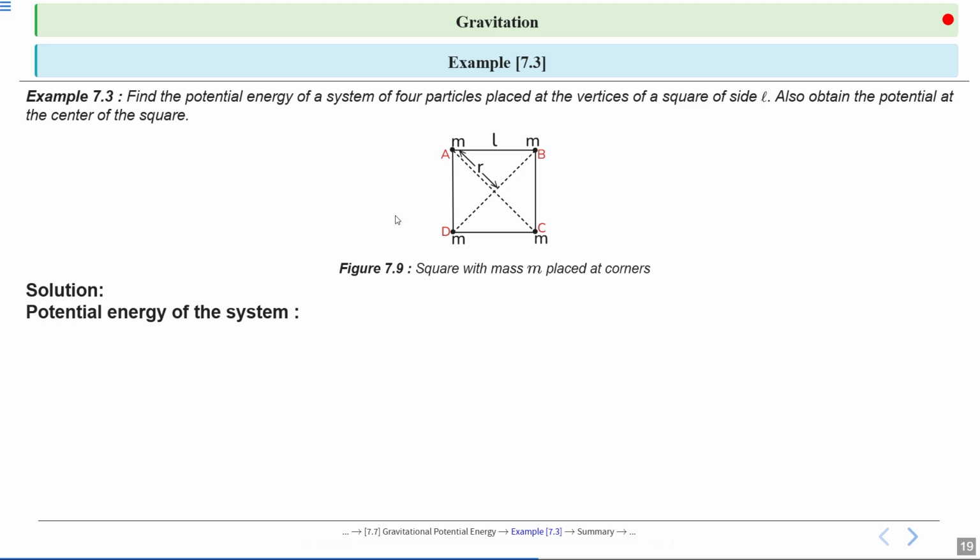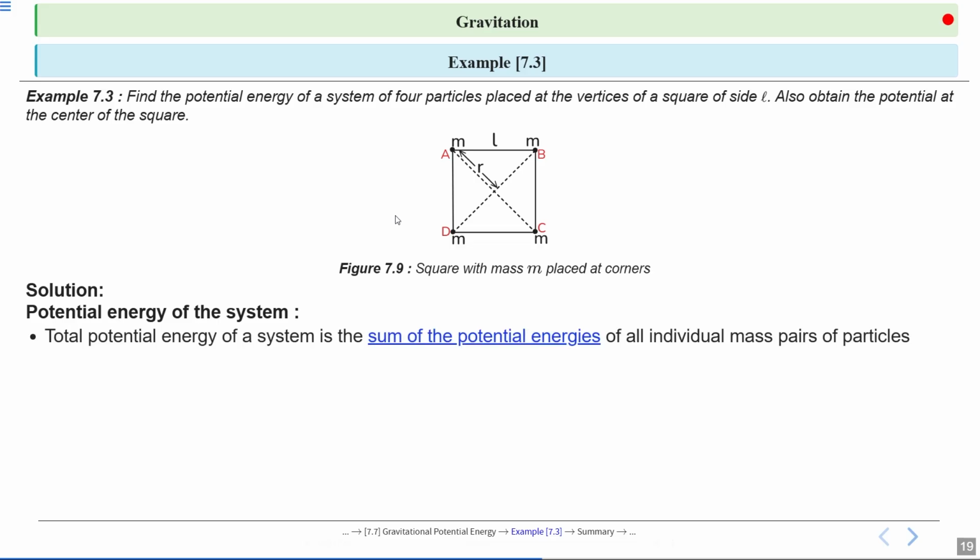Let's start by discussing the potential energy of the system. Potential energy in this context refers to the energy stored due to the positions of the particles relative to each other. The total potential energy of the system is calculated by summing up the potential energy of all individual pairs of particles. This is important because each pair contributes to the overall energy of the system.